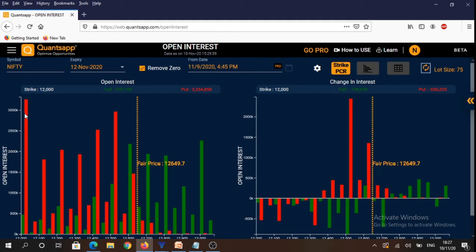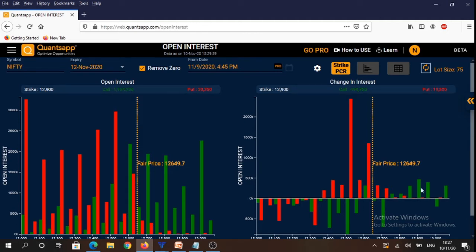And if you see what happened intraday, we saw open interest reduction in the following strikes: 12,100, 12,200, 12,300, 12,400, 12,500, and 12,700 strikes. So this just tells us that option call writers have booked their losses, and option call buyers have squared off their open profit. That is what has resulted in reduction in open interest in all these strikes.